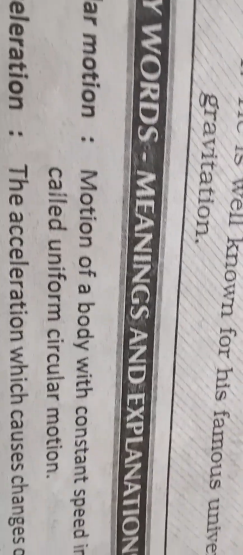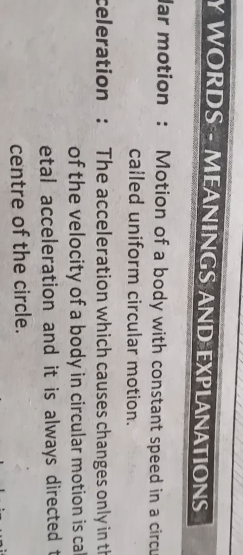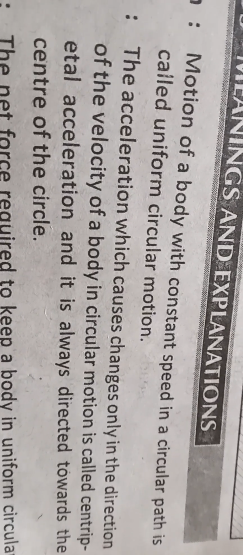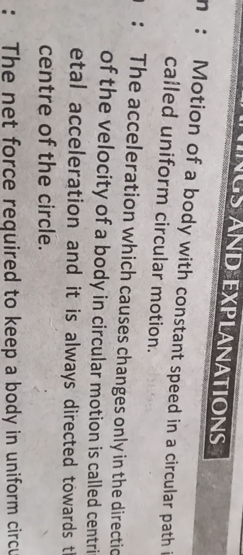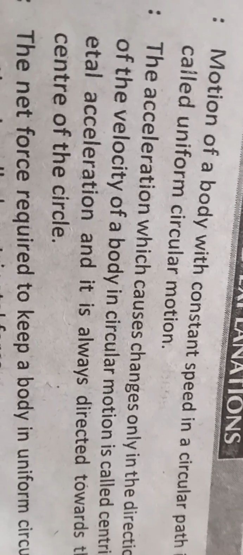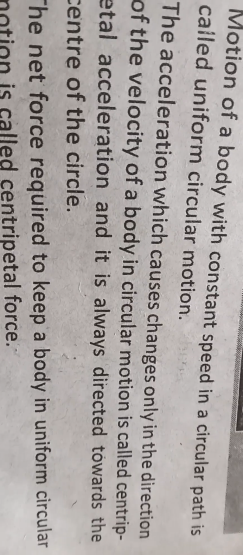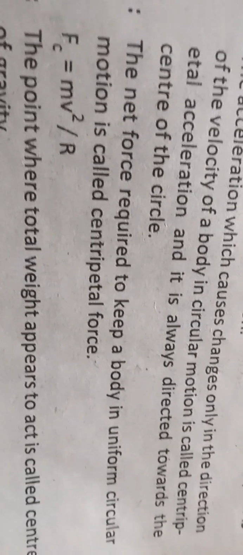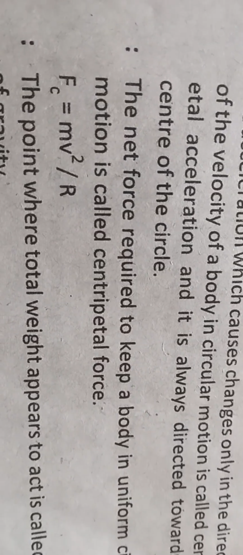Circular motion of a body with constant speed in a circular path is called uniform circular motion. Centripetal acceleration: the acceleration which causes changes only in the direction of the velocity of a body in circular motion is called centripetal acceleration, and it is always directed towards the center of the circle. Centripetal force: the net force required to keep a body in uniform circular motion is called centripetal force.